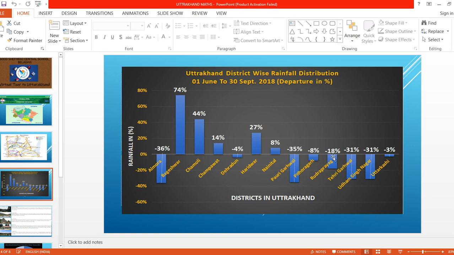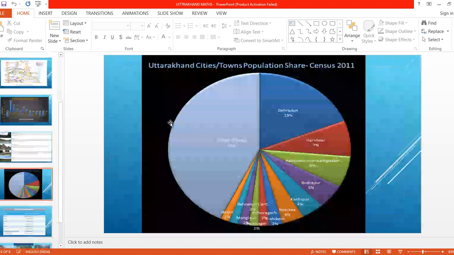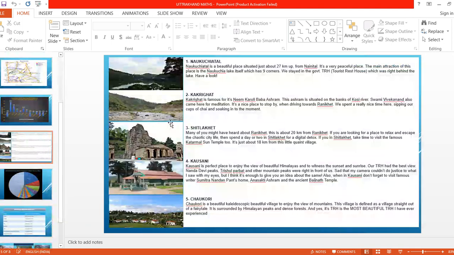So we are taking the x-axis and y-axis. You know the graph, right? The x-axis shows the names of the districts, and on the y-axis we take the percentage of rainfall. Yes, sir. Okay.